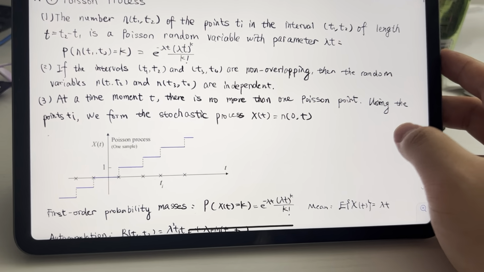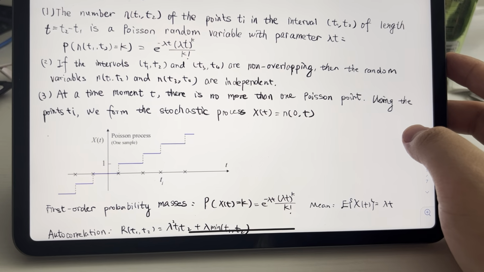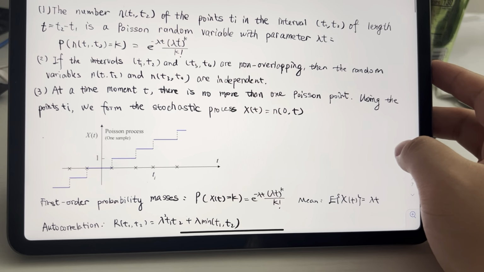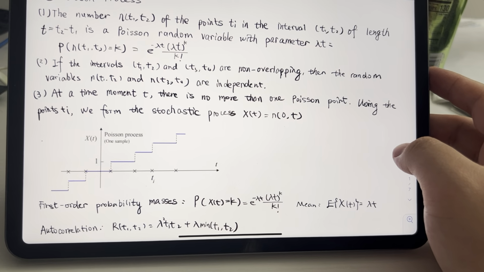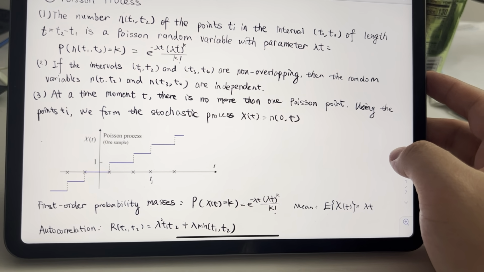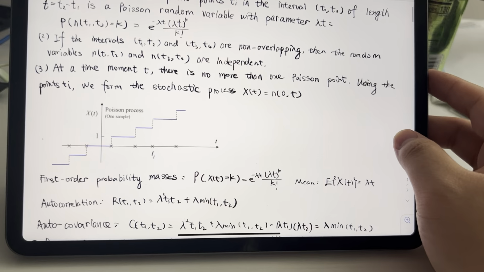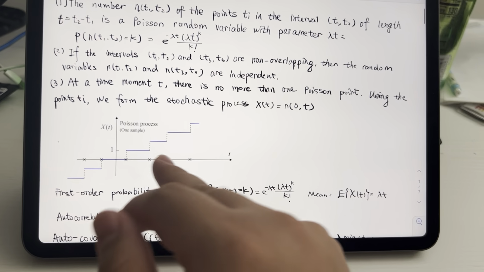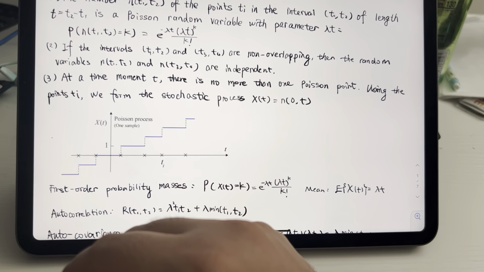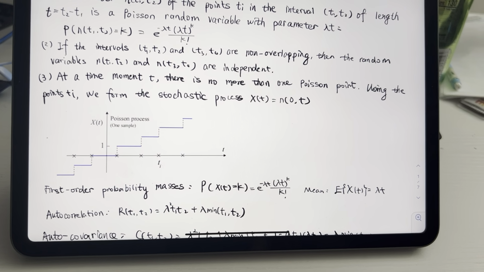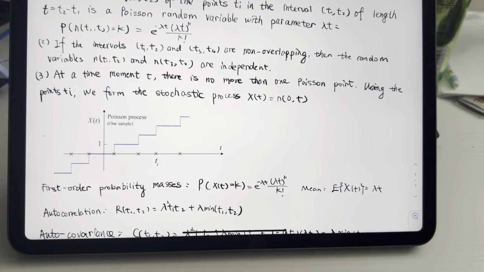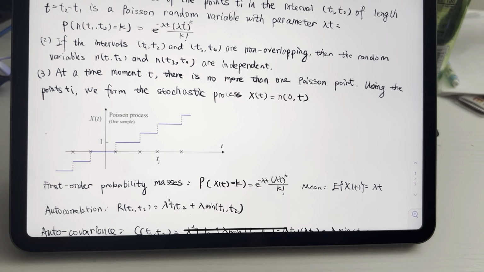Second, if the intervals (t1, t2) and (t3, t4) are non-overlapping, then the random variables n(t1, t2) and n(t3, t4) are independent. We can see this from this picture. At a time moment t, there is no more than one Poisson point ti.